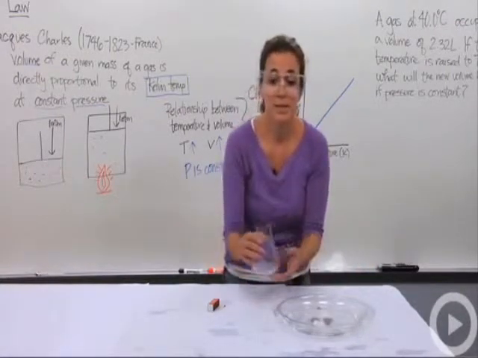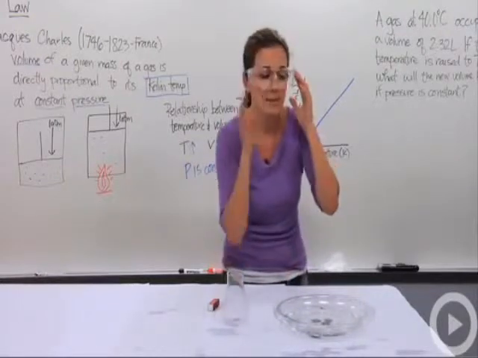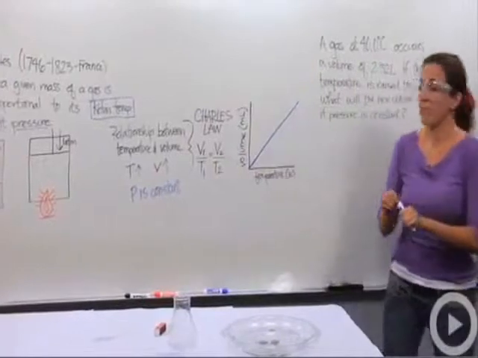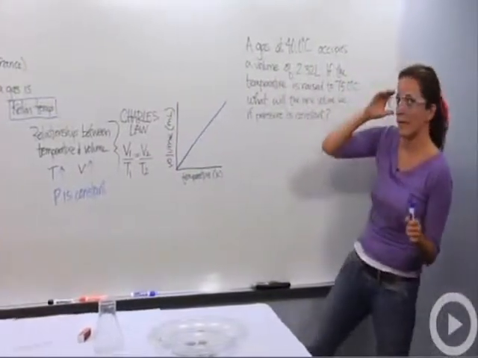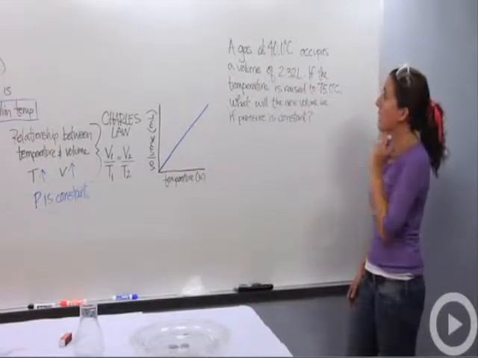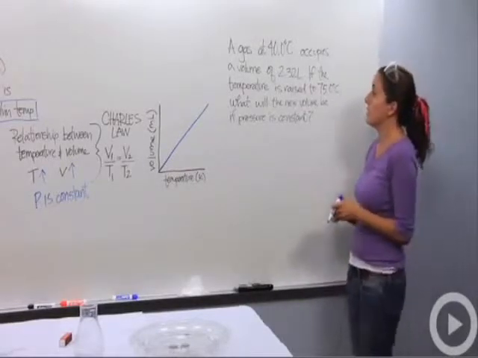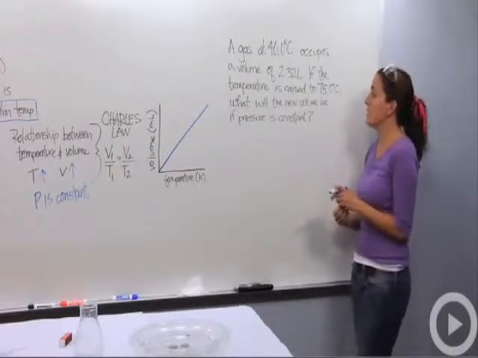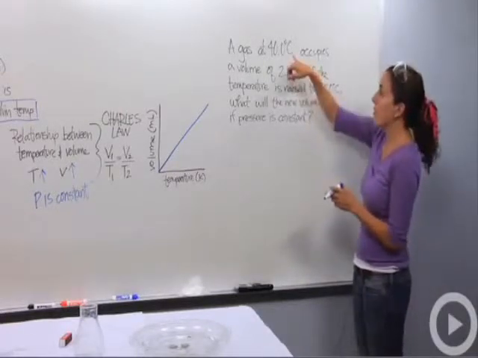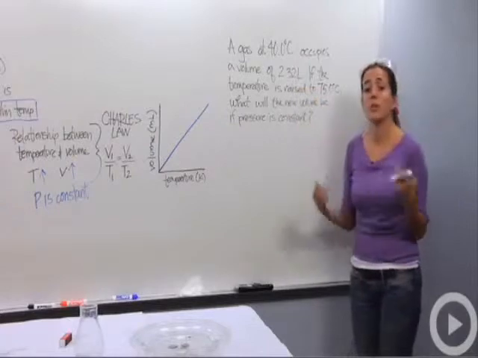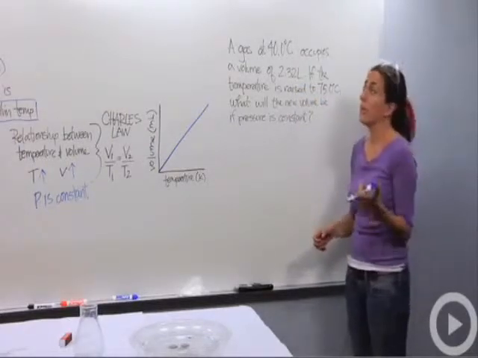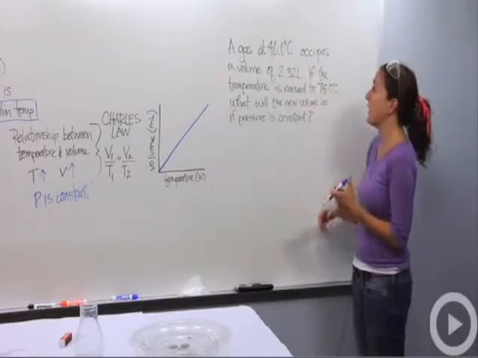Okay, so let's do a problem that you might see in class. I'm going to take off my goggles. Don't need them anymore. A gas at 40 degrees Celsius occupies a volume of 2.32 liters. If the temperature is raised to 75 degrees Celsius, what will the new volume be if the pressure is constant? I'm dealing with temperature and volume, so I know that's Charles' law. It also deals with temperature in Kelvin, so I want to make sure I change these temperatures to Kelvin.